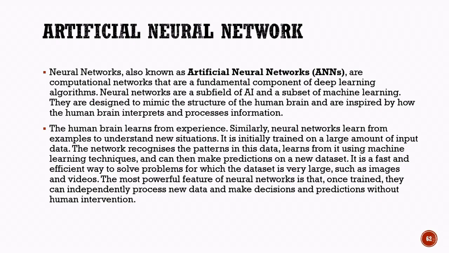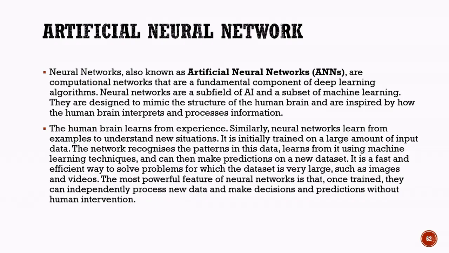Neural networks are a subfield of artificial intelligence and a powerful extension of machine learning. They are especially useful when dealing with large and complex datasets. The human brain learns from experience and past observations. Similarly, an artificial neural network learns from examples provided during training. It studies large amounts of input data, identifies patterns and relationships, and gradually improves its ability to make accurate predictions.